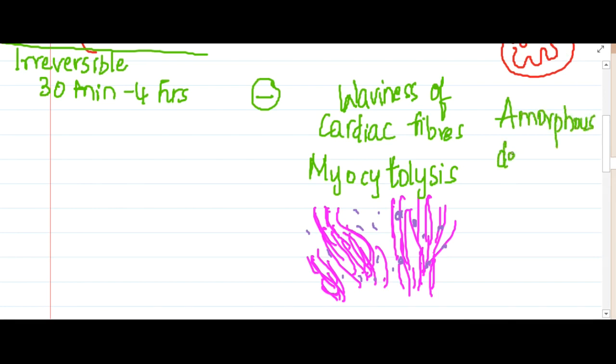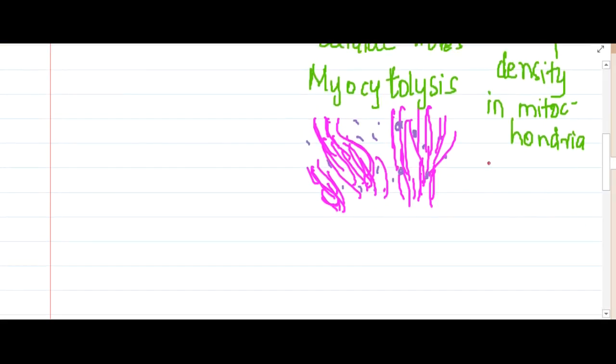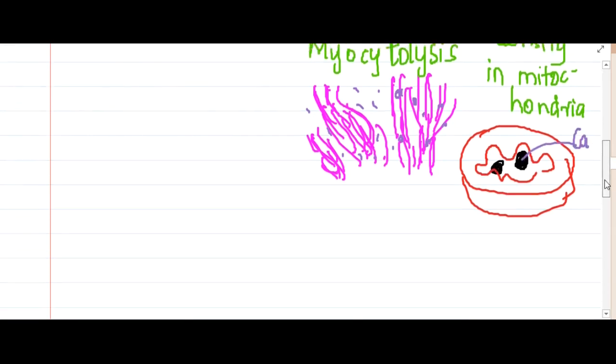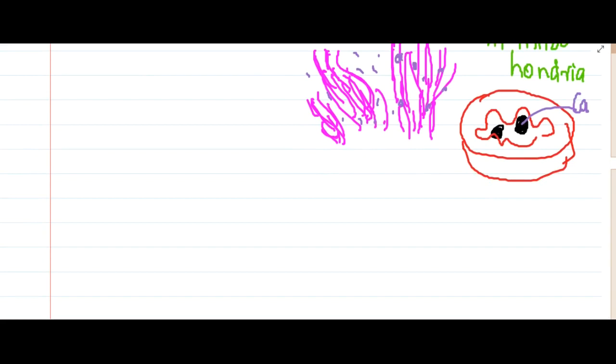Then in electron microscopy, you will see amorphous densities in mitochondria. Where are you going to see these? In mitochondria. So in the irreversible stage, if this is the mitochondria, I am going to see amorphous densities here. What are these amorphous densities made up of? They are made up of calcium. That is from 30 minutes to 4 hours.